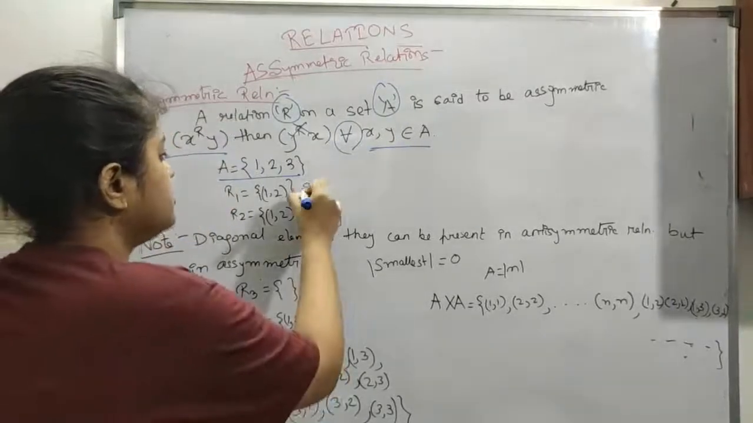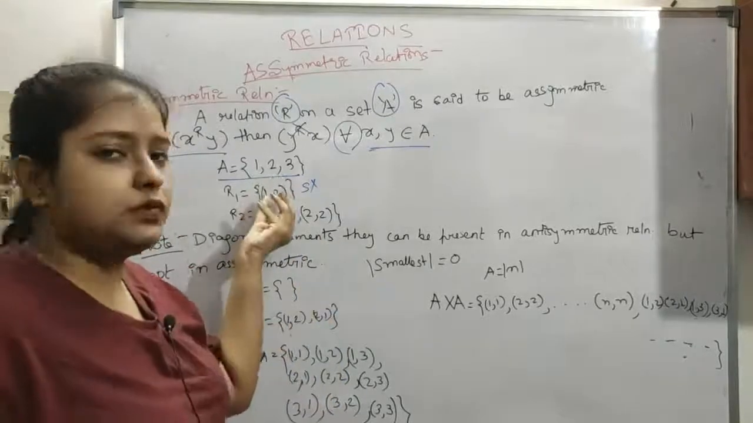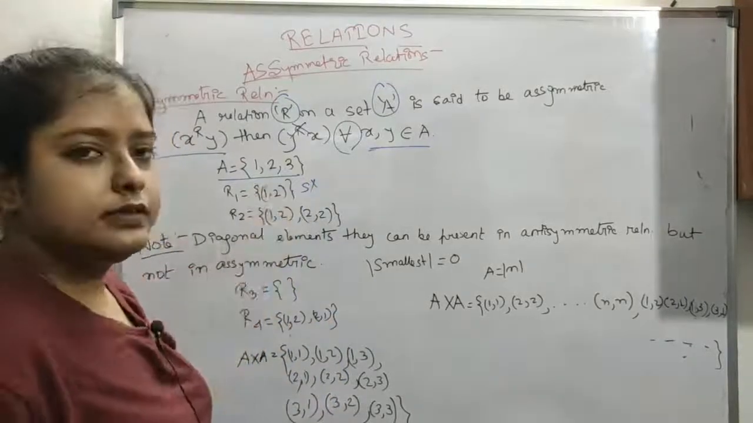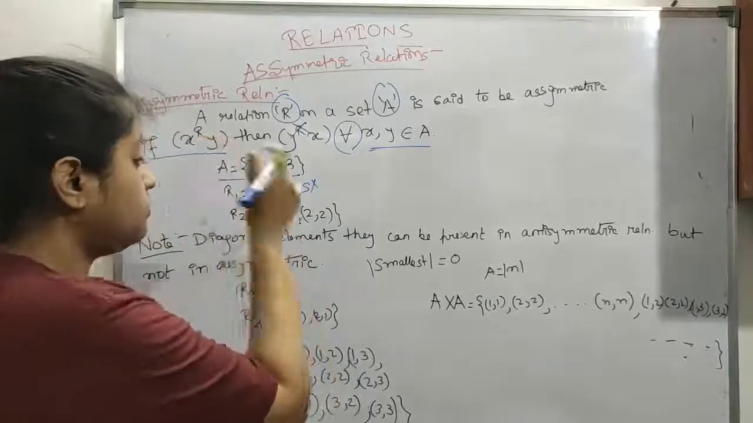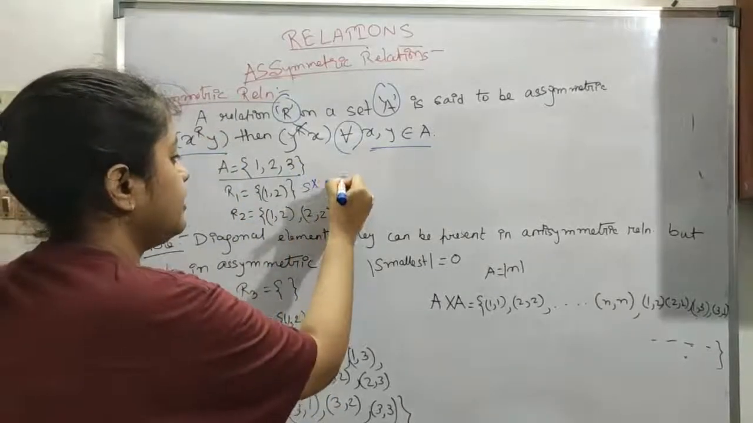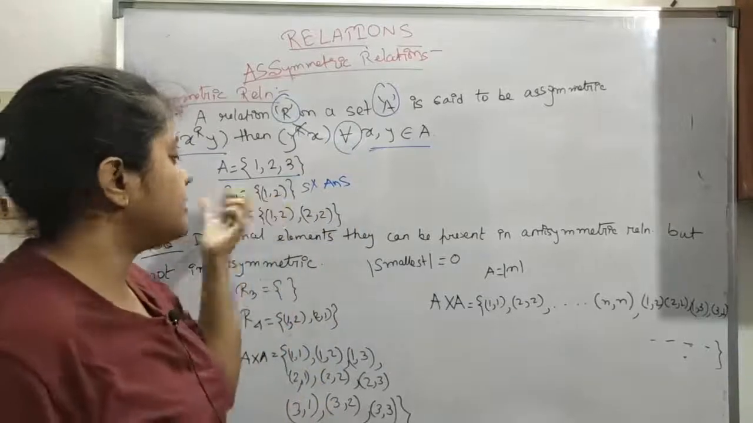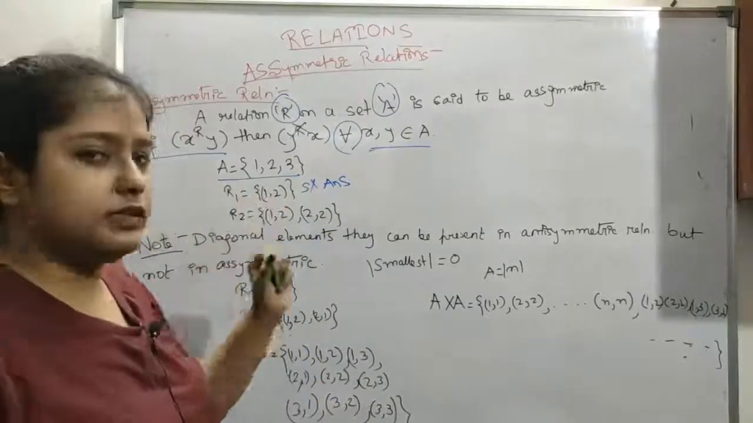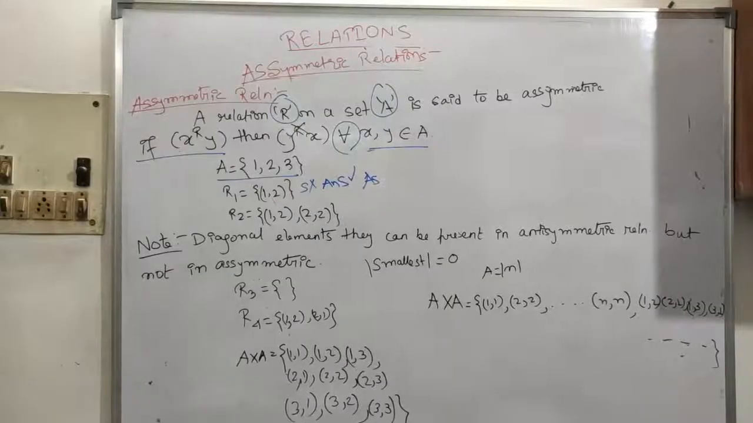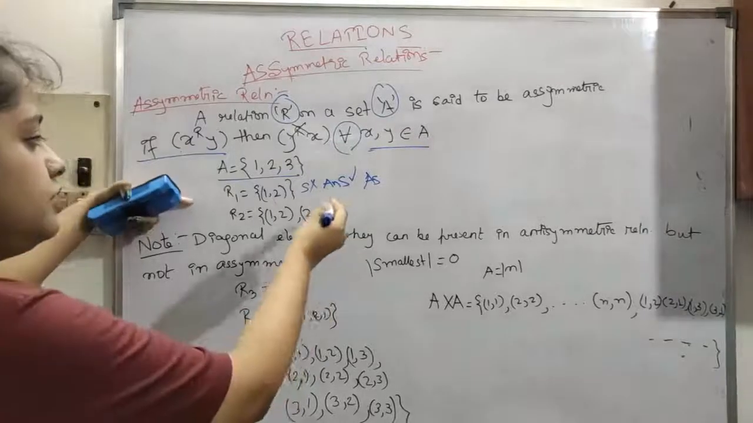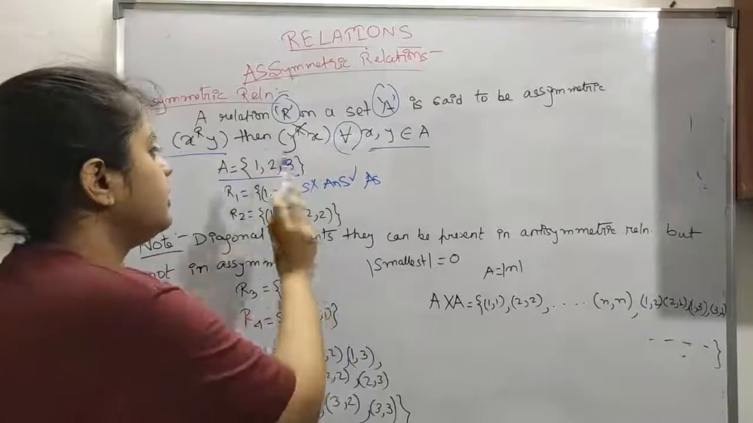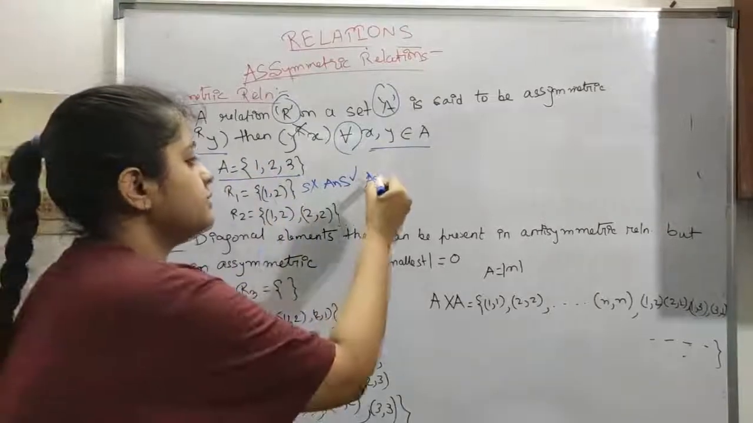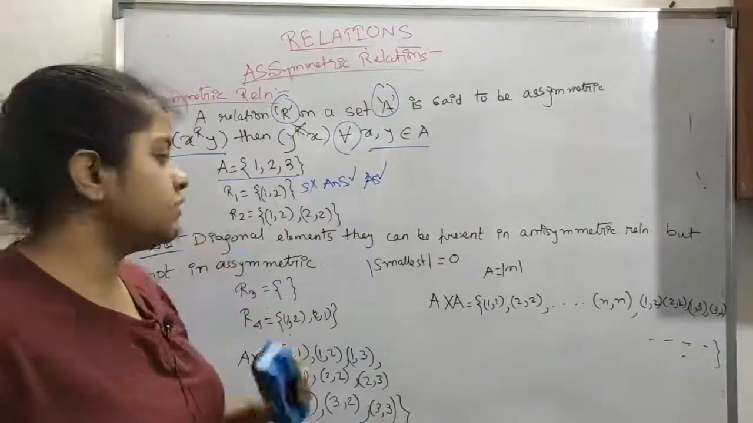So first of all, this is not symmetric. Obviously (1,2) is present, (2,1) is not present. This is not symmetric. Okay, so then let's say antisymmetric. Is this antisymmetric? Yes, (1,2) is present, so it is an antisymmetric relation. Is it an asymmetric relation? Yes, because this is present and this is not present. (1,2) is present, (2,1) is not present.